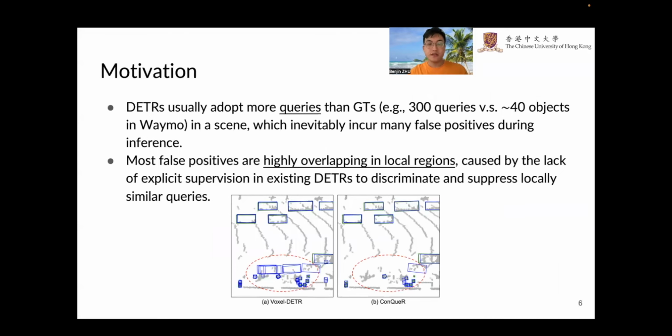We point out that DETRs usually adopt more queries than GTs in a scene. For example, there are usually 40 objects in a Waymo scene, but we usually adopt 300 queries to guarantee the recall rate of the final detection results. This inevitably incurs many false positives during inference. Here we visualize an example scene in Waymo. We find that most false positives are highly overlapping in local regions, which is caused by the lack of explicit supervision to discriminate and suppress local similar queries.